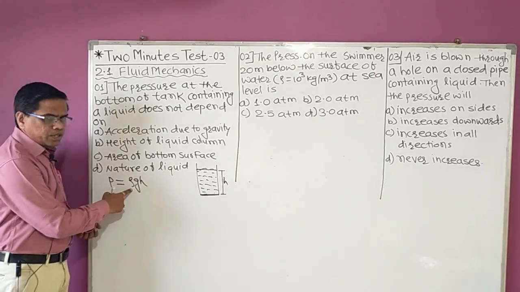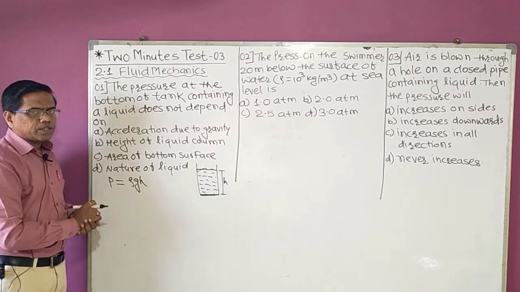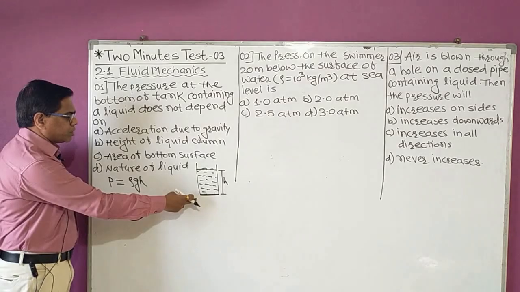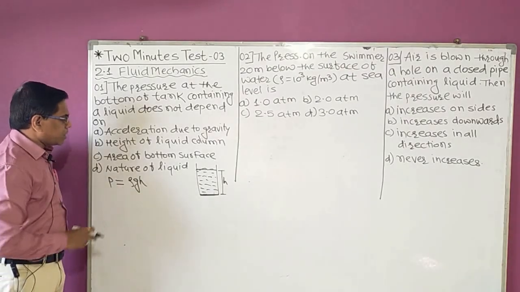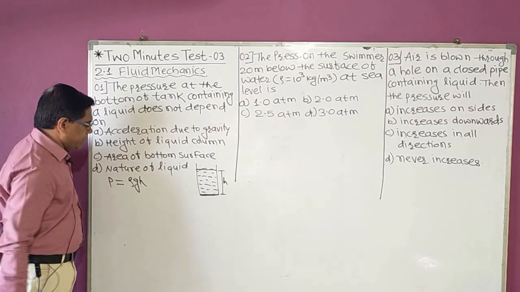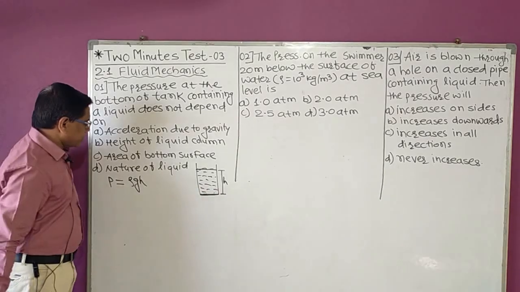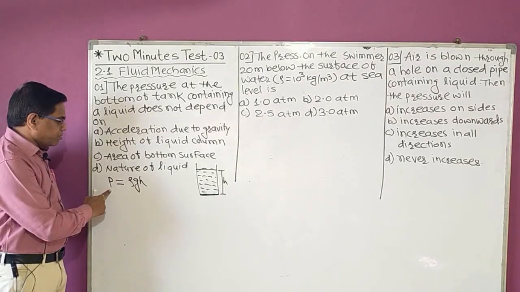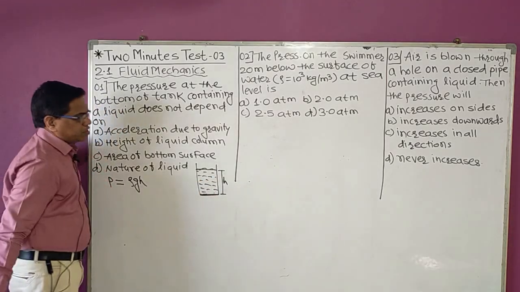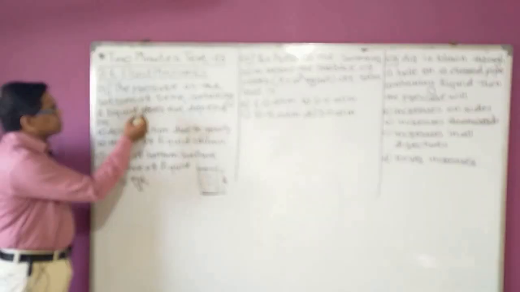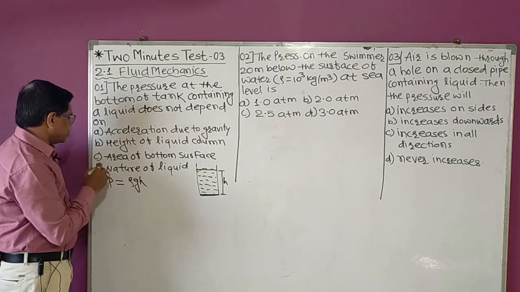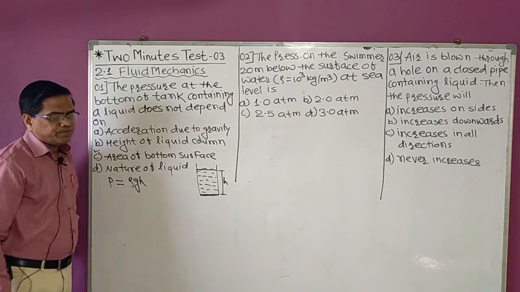Where rho is density of the enclosed fluid, g is acceleration due to gravity, and h is height of the liquid from the bottom surface. So you can see this formula does not contain the area of bottom surface. Whatsoever may be the area of the bottom of the tank surface, the pressure will remain the same, rho into g into h, unless and until there is a change in h. That's why the pressure does not depend on area of bottom surface. So our answer is option C.